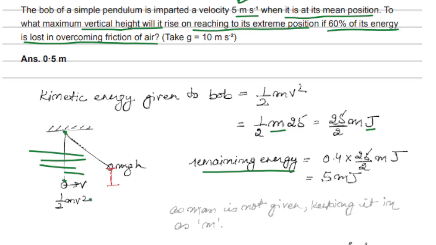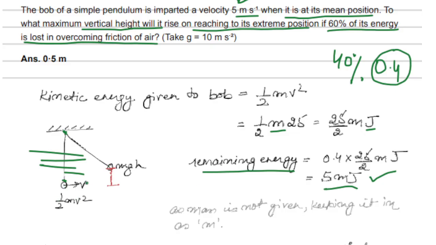So 60% of this kinetic energy is lost. How much is remaining? 40% is remaining, and 40% remaining means, in terms of fraction, only 0.4 times what it was. So we will multiply 0.4 with the energy it was having initially, and we'll get 5 m joules. So now we have the remaining energy with which the bob will go up.